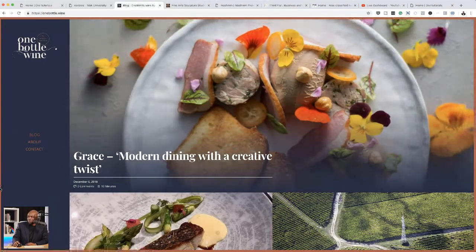Yes, there's also a comment here from Vero saying the font could be a little bigger and bolder on the menu. Great.